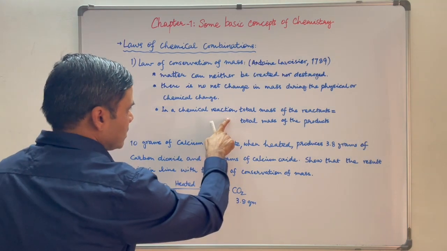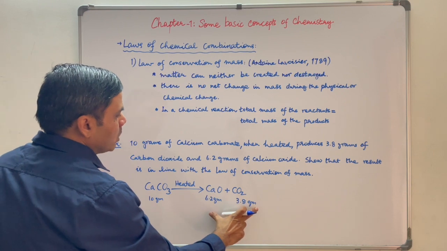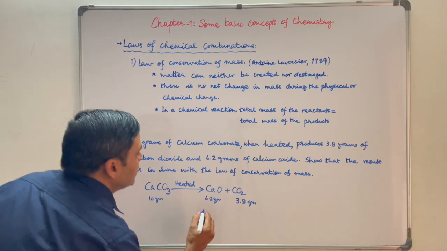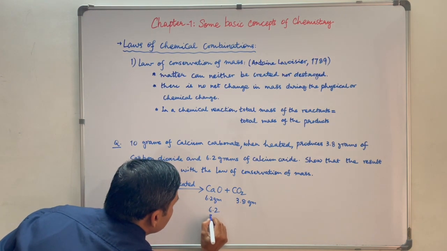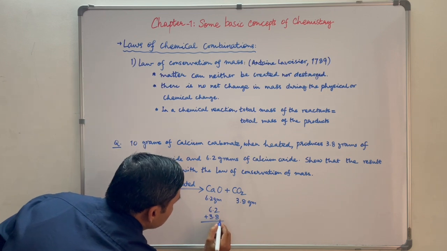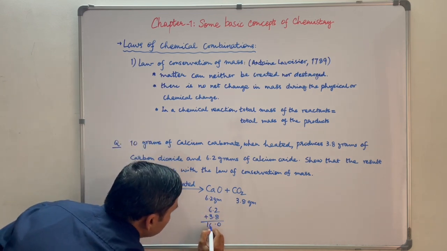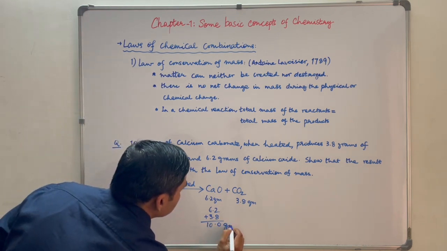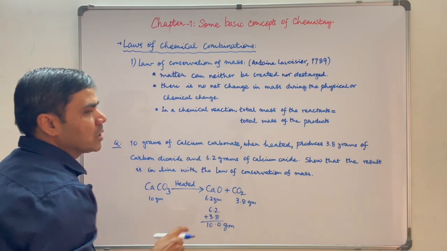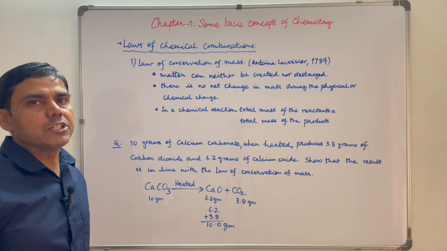So as per this law, total mass of the reactant must be equal to total mass of the products. So let us add 6.2 and 3.8. 6.2 and 3.8 will give 2 plus 8, 10, 0, carry over 1. 1 plus 6, 7 plus 3, 10. Means total mass of the reactant is equal to total mass of the products. So the result is in line with the law of conservation of mass.